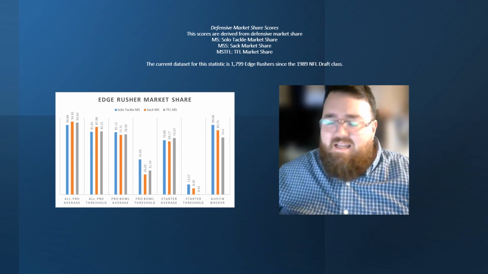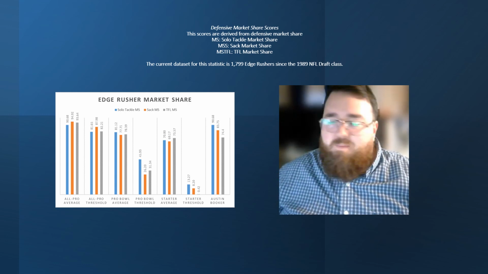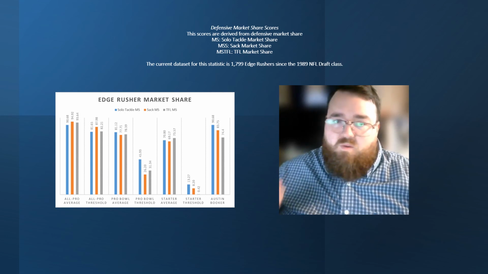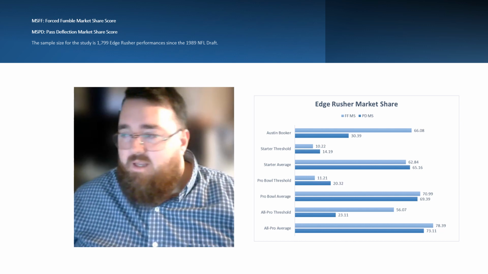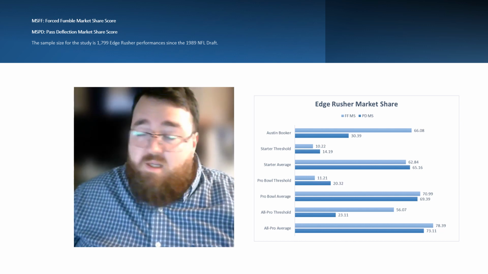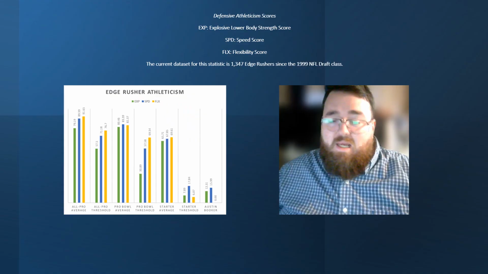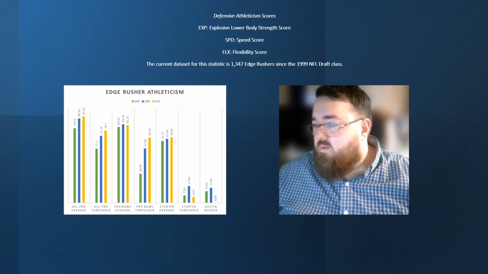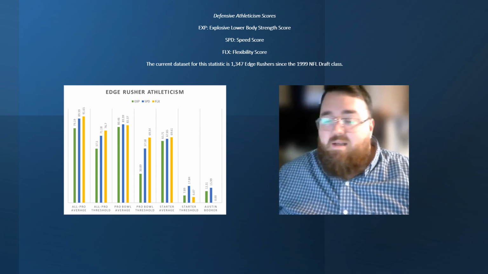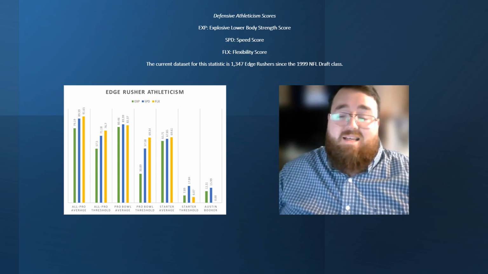So first off, he did have good market share production. His solo tackle production, his sack production, and his tackle for loss production were very good. But his efficiency was a little uneven. He had above average forced fumble market share with below average pass deflection market share. But the biggest issue is his athleticism testing. He was 12th percentile in terms of explosiveness and 15.99 percentile in terms of speed for his size. These are not the numbers that you want to hit, and a lot of that comes down to his size.